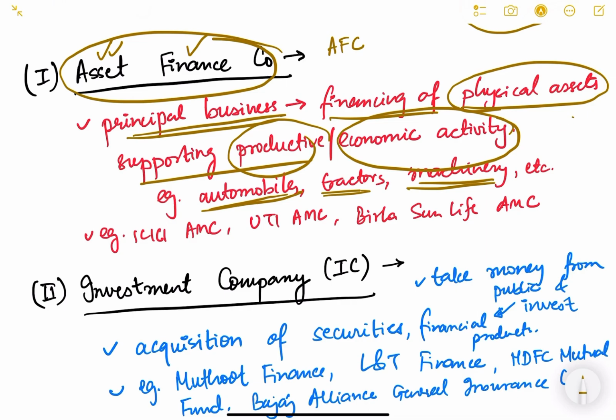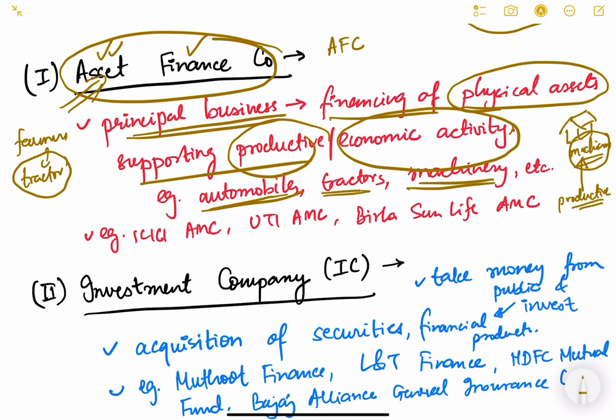For example, if there is an industry and in that industry they want to install some machinery, this machinery is a physical asset, and now with the help of this physical asset, with the help of this capital, they are going to do some productive activity, some manufacturing, some economic activity. So such financing will be done by asset finance company because they are financing some physical asset. Similarly for farmers, they want to purchase a tractor.